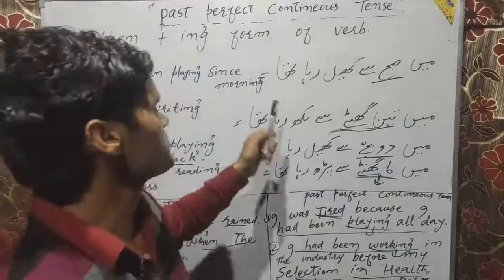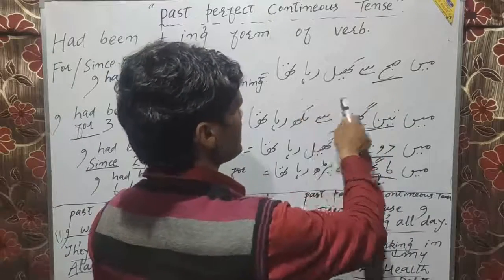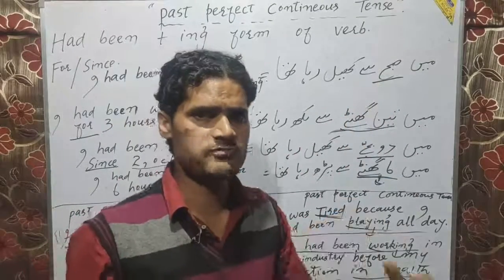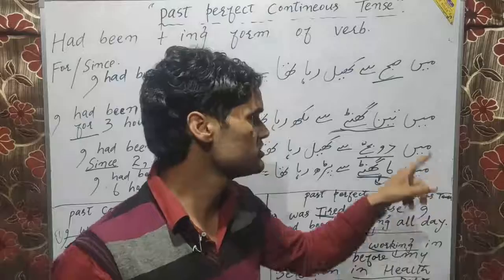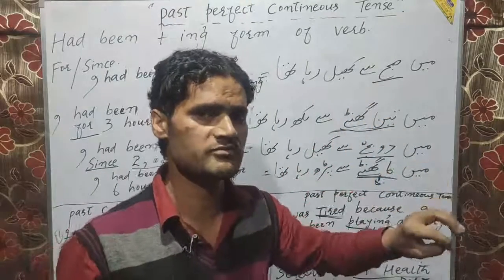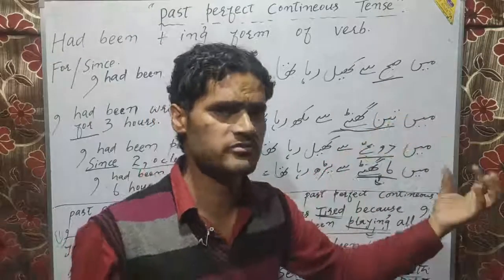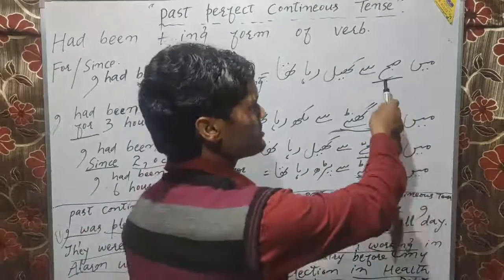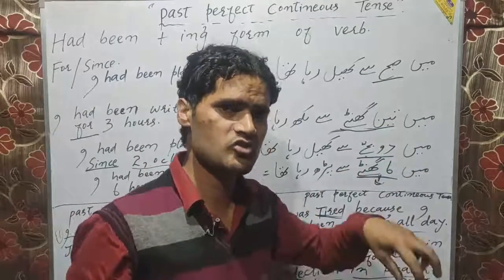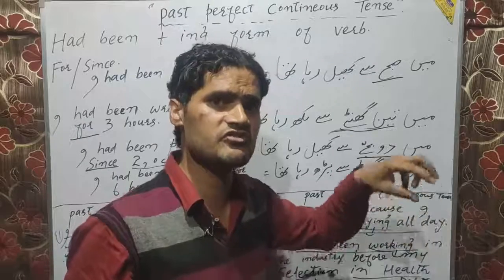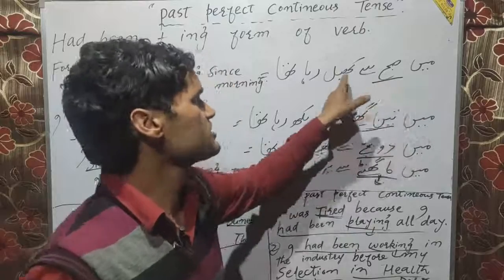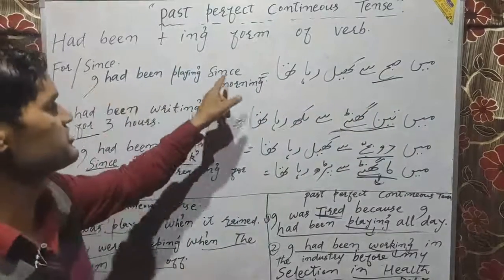I had been playing since morning. मैं सुबह से खेल रहा था. Here, सुबह से. Do you think it denotes point of time or period of time? Do you think it denotes the start of any action or it just shows us the amount of time, the duration of time? So it clearly shows us the point, because since morning shows us the starting point, the point at which we started our act of playing. So, मैं सुबह से खेल रहा था. I had been playing since morning.